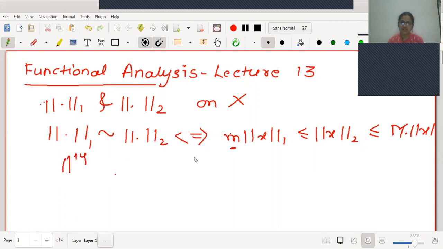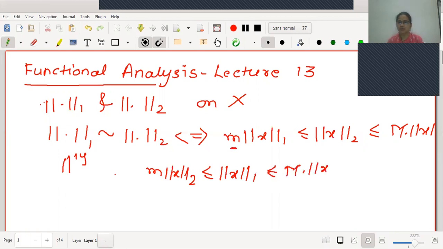Similarly, we can write this inequality in the reverse manner also. That is, m norm 2 of x is less than or equal to norm 1 of x, which is less than or equal to capital M into norm 2 of x. This is an important theorem we have with us.